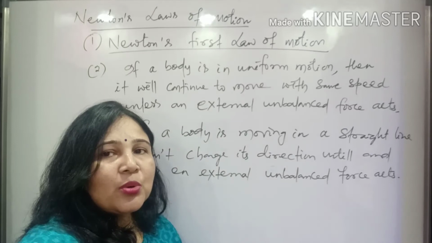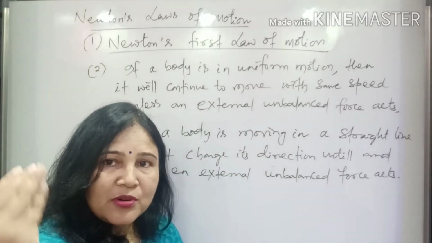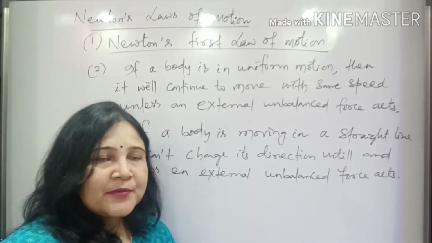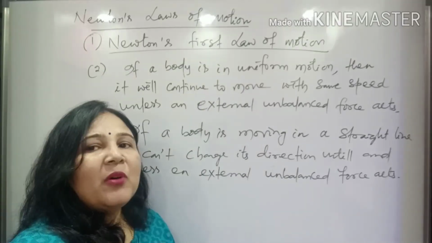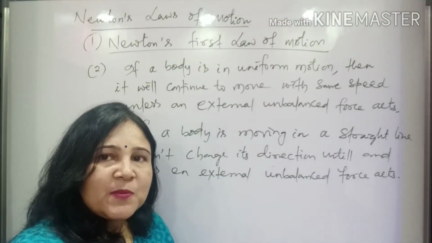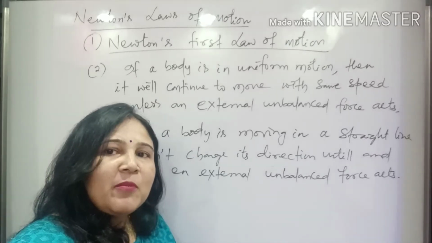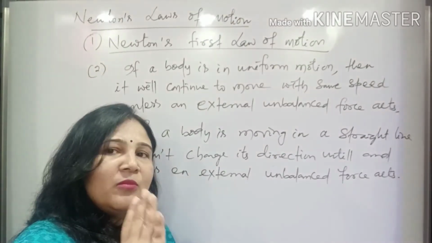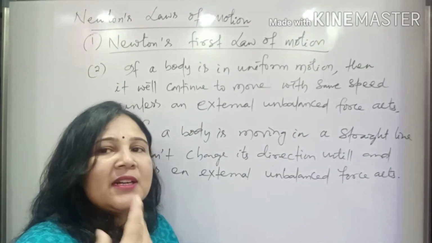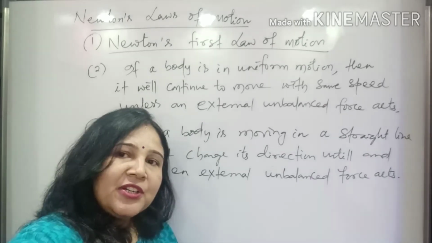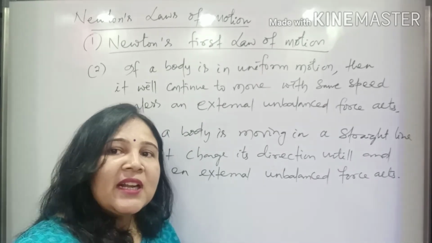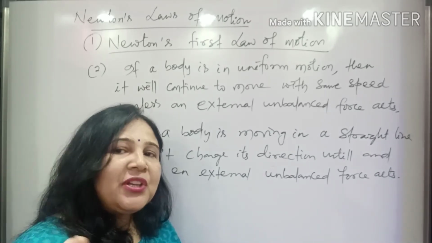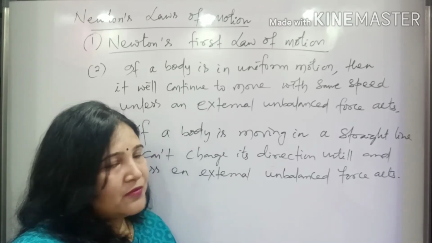So these are the three things we have discussed. One: if a body is at rest, it will continue to be in the same rest condition unless an external force acts. Second: if a body is in uniform motion, moving at a constant speed, it will keep on moving with the same constant speed unless an external force acts. And third: a body moving in a straight line is unable to change its direction, or will continue to move in the same straight line, until and unless an external force acts to change its direction. These are the three outcomes of Newton's first law of motion.